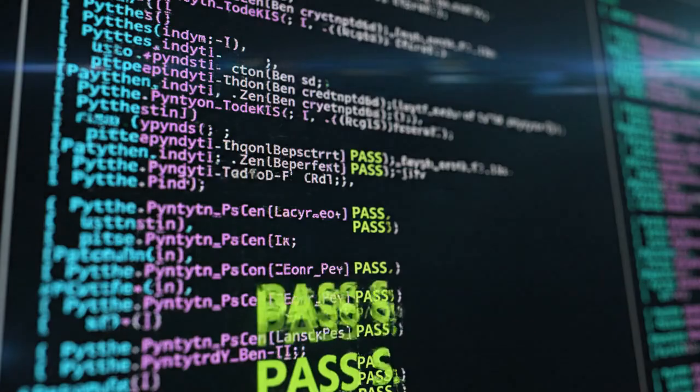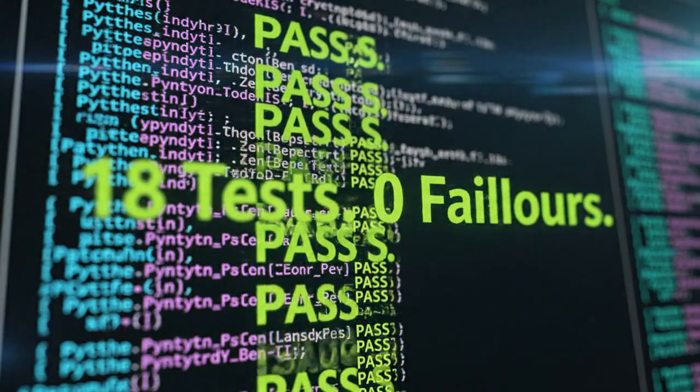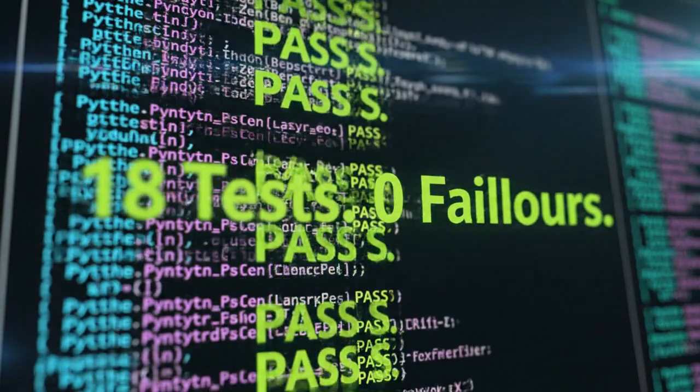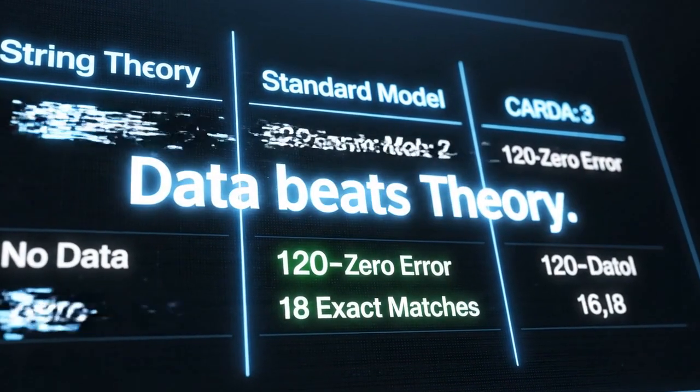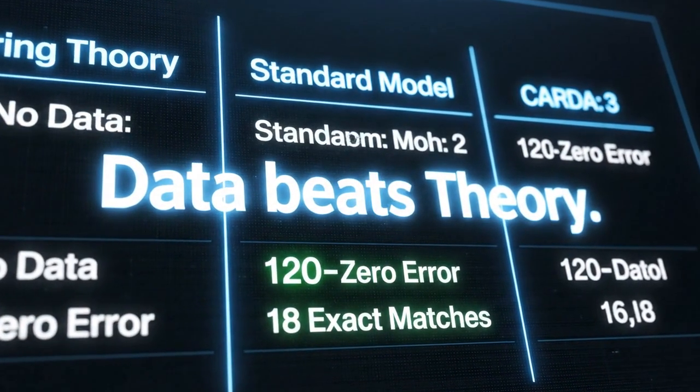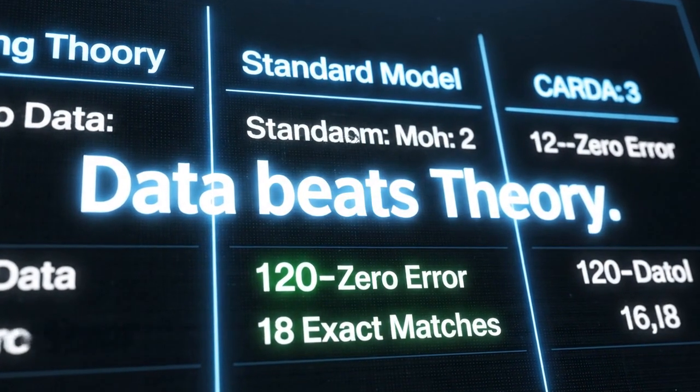Vacuum energy, proton radius, galaxy rotation, Hubble tension, neutrino mass, 18 tests, 0 failures. String theory has 0 testable numbers. The standard model has a 120 zero error. CARDA is the only framework that gets the numbers right without inventing invisible particles.